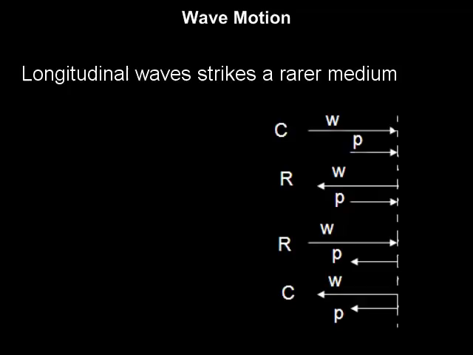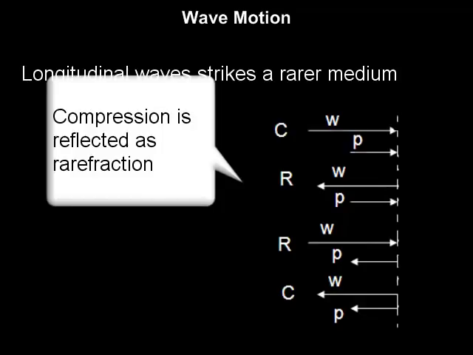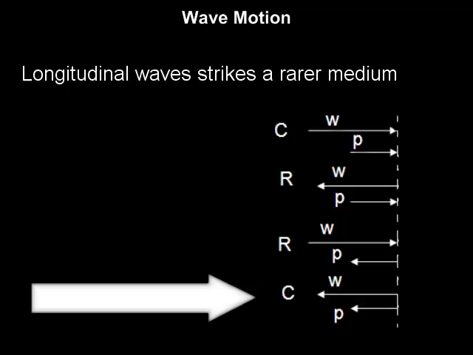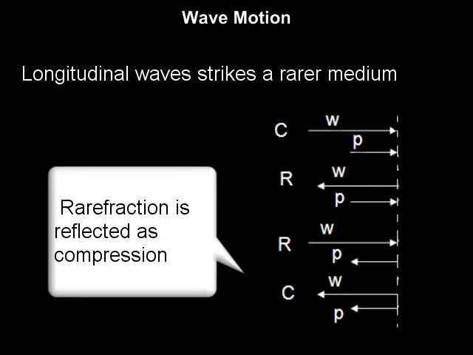Thus, when a compression strikes a rarer medium, wave velocity and particle velocity are directed oppositely. Thus, it is reflected as rarefaction. On the other hand, when a rarefaction is reflected, both wave velocity and particle velocity are directed in the same direction. Thus, a rarefaction is reflected as a compression.